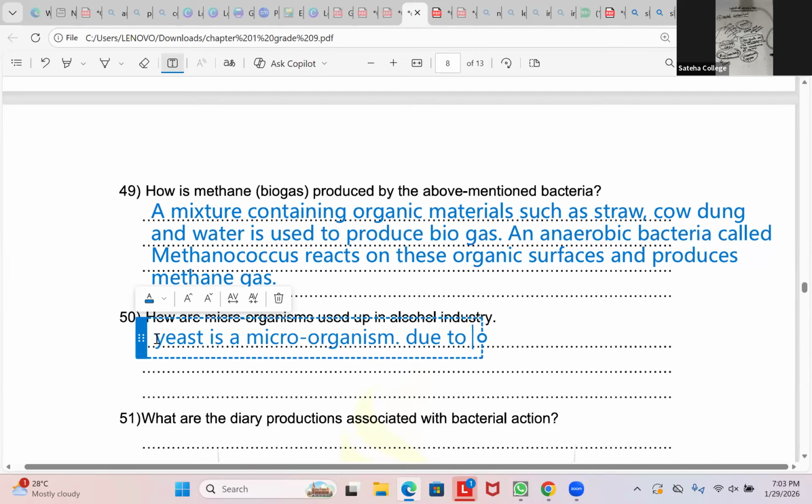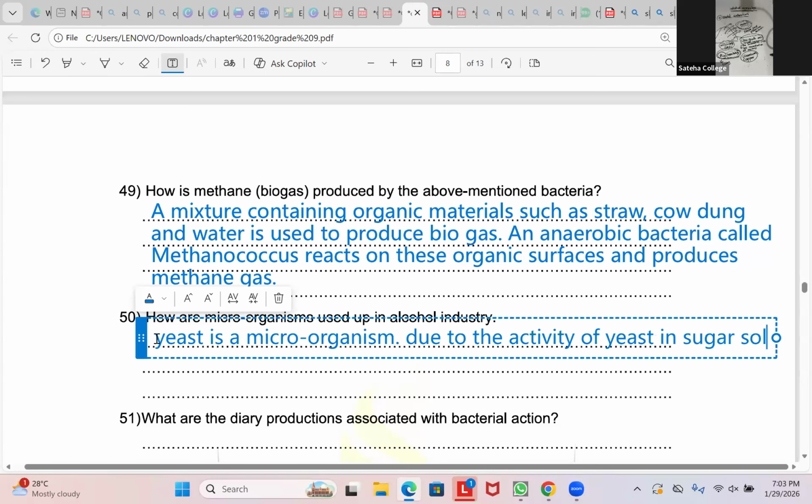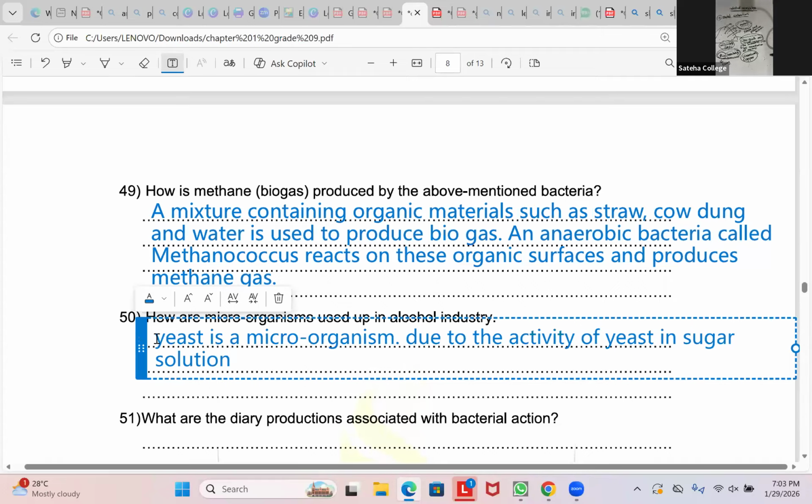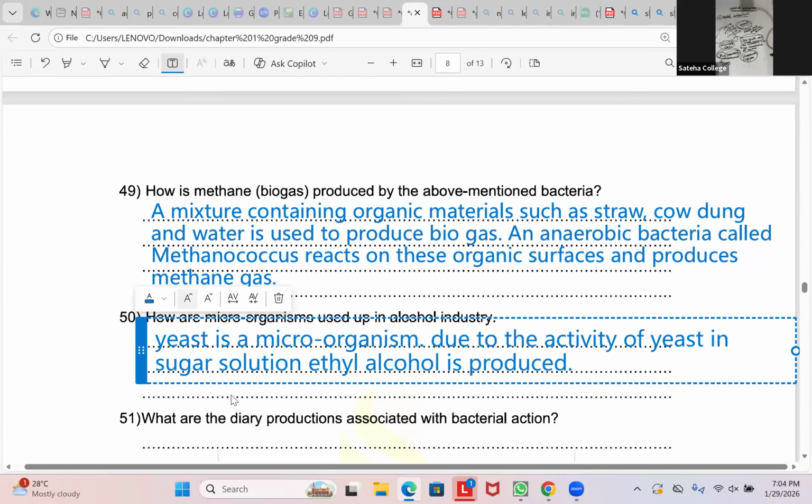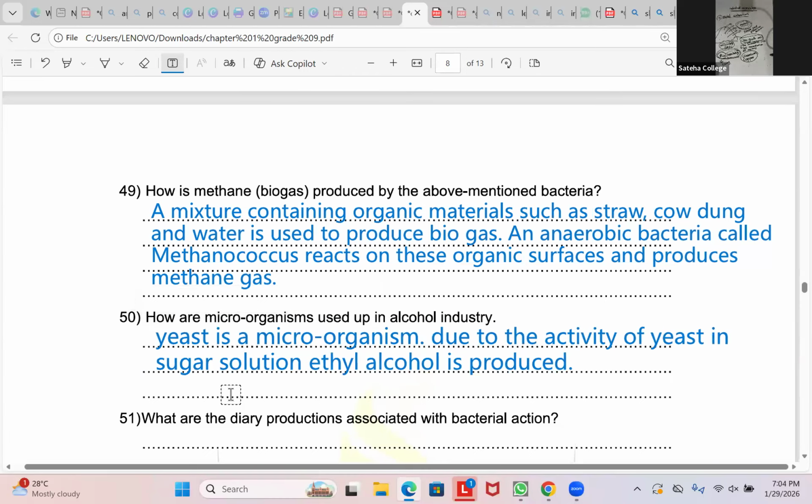Due to the activity of yeast in sugar solution, ethyl alcohol is produced.